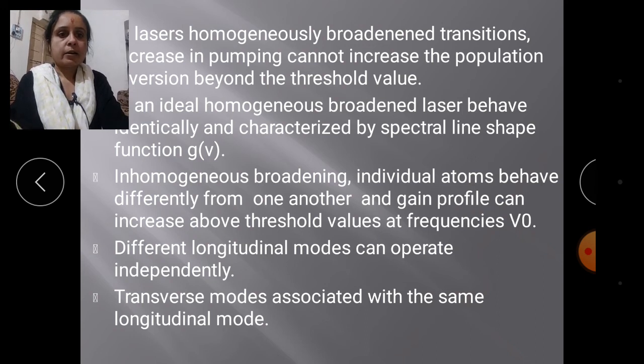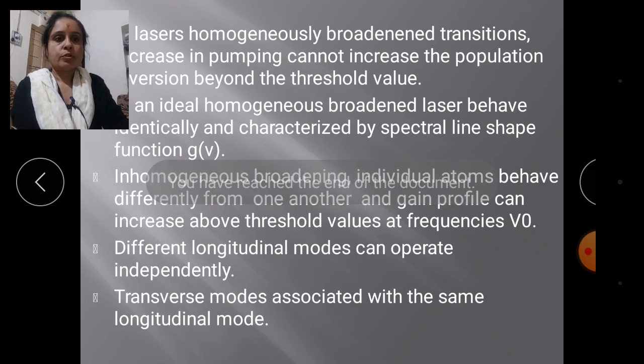In that case the transverse modes are associated with the same longitudinal mode. So according to the longitudinal and transverse modes, the modes will be specified similarly in the form of upper laser actions. That is defined in this mode of competition between these transverse and longitudinal modes. So thank you.